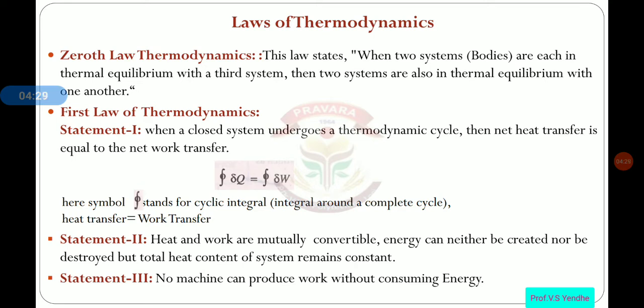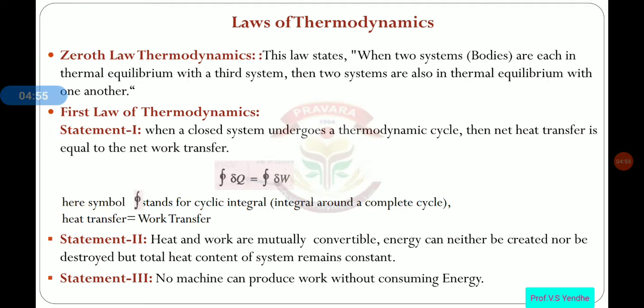That means if two bodies are in thermal equilibrium with the third body, then all three bodies are in thermal equilibrium with each other. That is the zeroth law of thermodynamics. The well-known example of the zeroth law is temperature measurement by a thermometer.